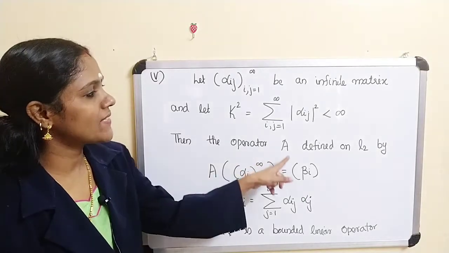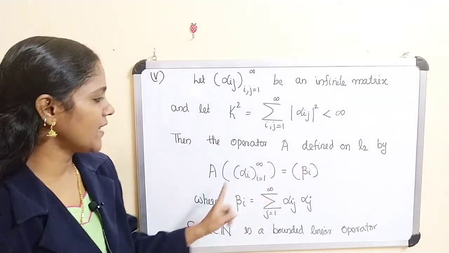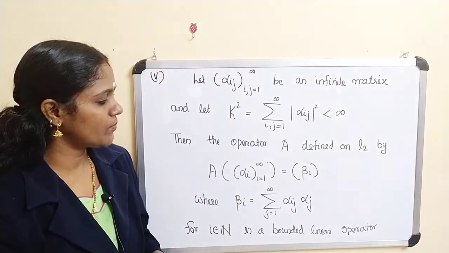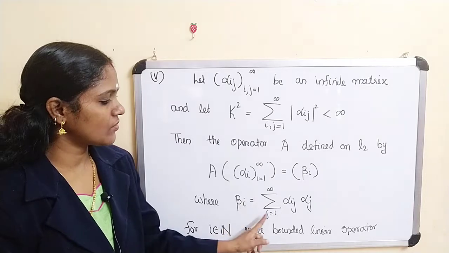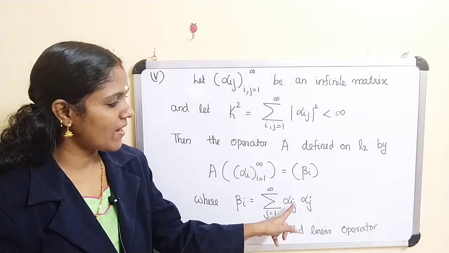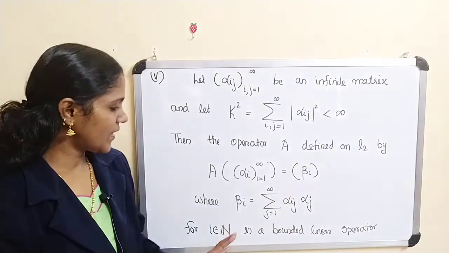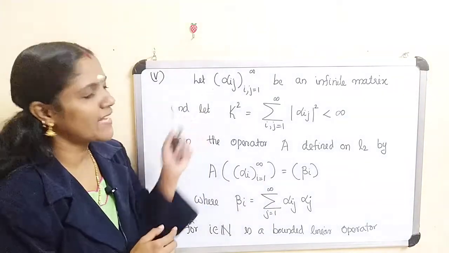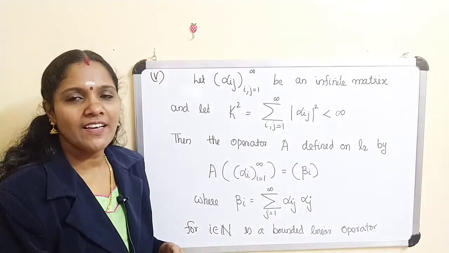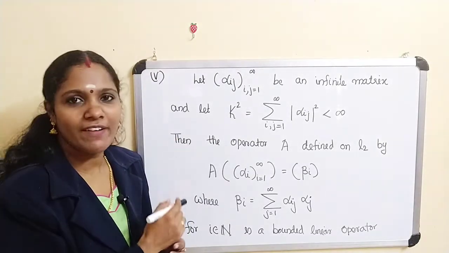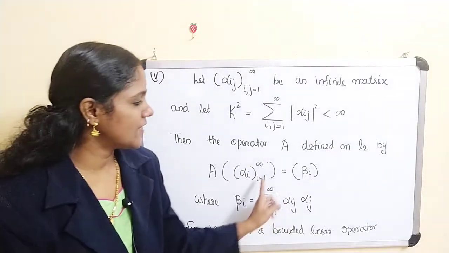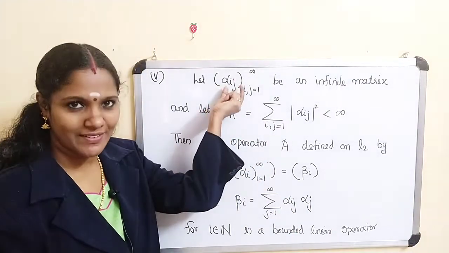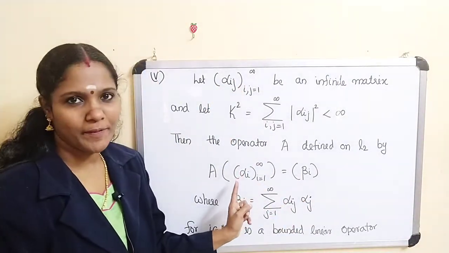Then the operator A defined on L2 by A of alpha i, i varying from 1 to infinity, equal to beta i, where beta i equals the sum over j equal to 1 to infinity of alpha ij alpha j, is a bounded linear operator. If you replace alpha ij by aij, it is a little more clear. This alpha ij is the elements of the matrix, and this is our alpha i.